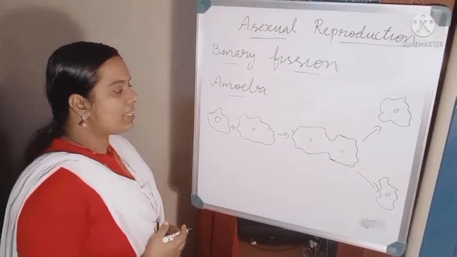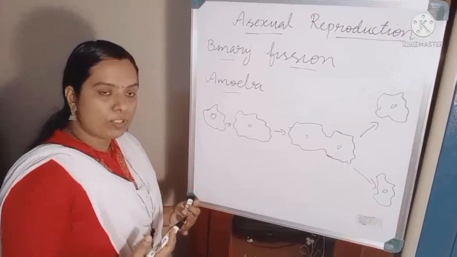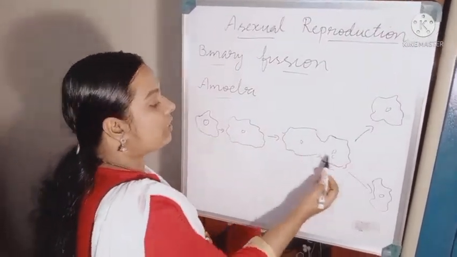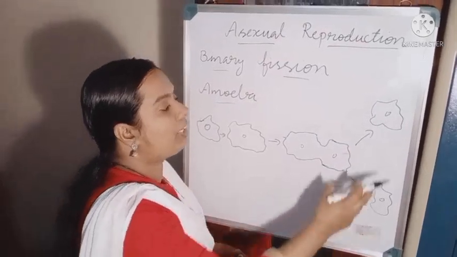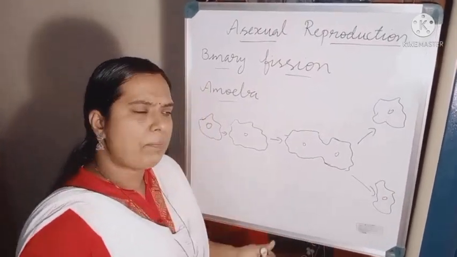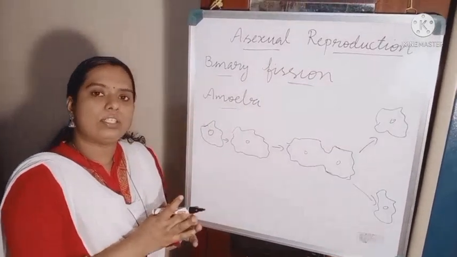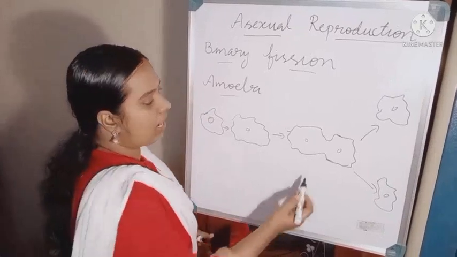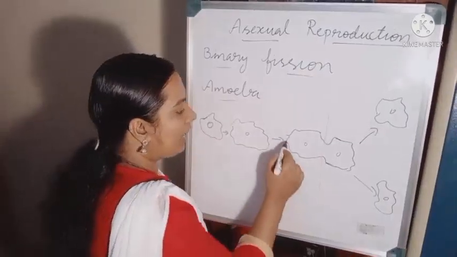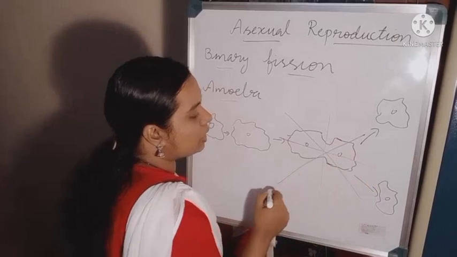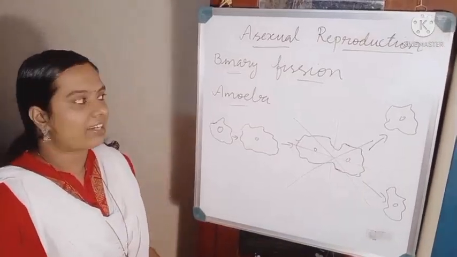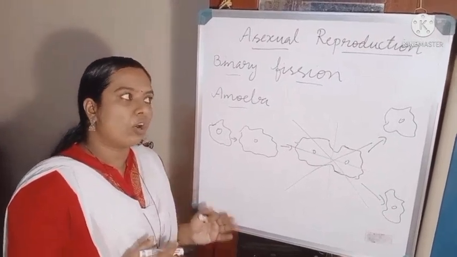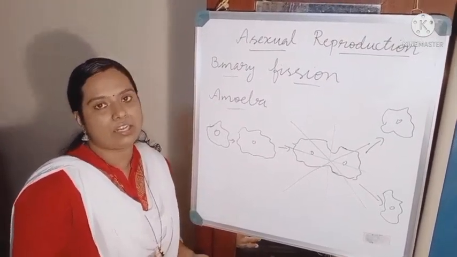You can see after maturation, at the time of cell division, the amoeba will be enlarged and the nucleus divided into two. After that, it will be divided into two individuals. That means it will be split into two equal halves. It may be in any plane. I draw it like this, or in any plane it can split. That is the characteristic of binary fission in amoeba. This binary fission occurs in bacteria also.